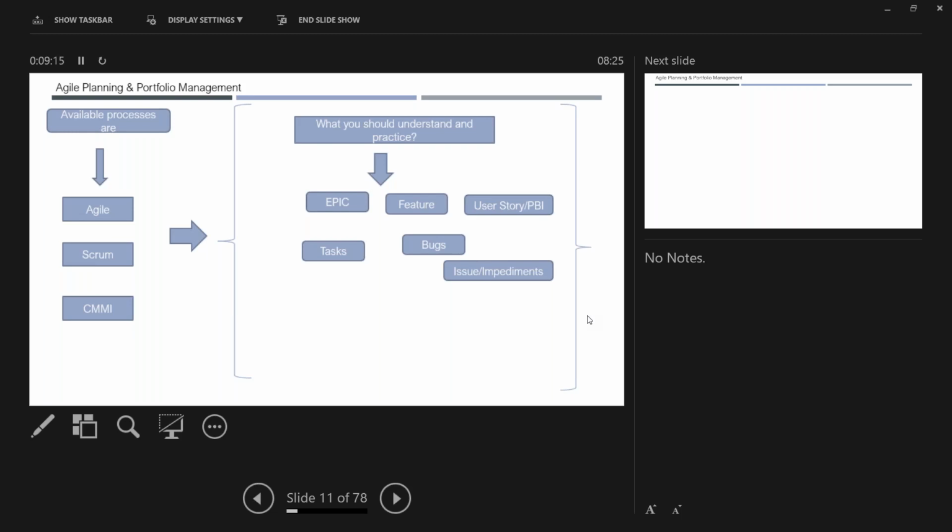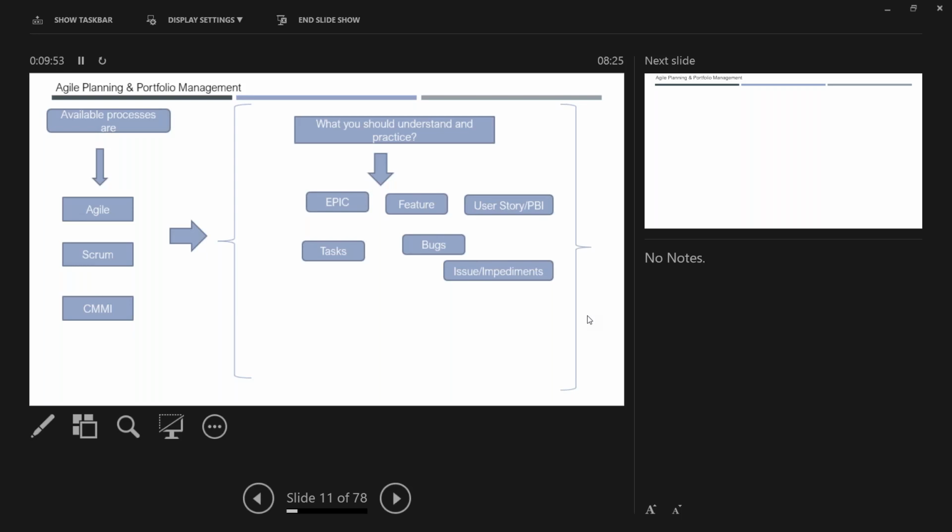If I have to say all the user stories have been completed, then that means all the tasks under each and every user story should have been completed. So this is a traversing path actually. If let us say some of the tasks are not completed, and I'm going with only a few tasks to the deployment, then my tasks are completed, but my user story will still be in progress state, because all my tasks are not completed. If that is the case, then your feature will still be in progress. So if you have to make your parent completed, then all the child items should have been completed.